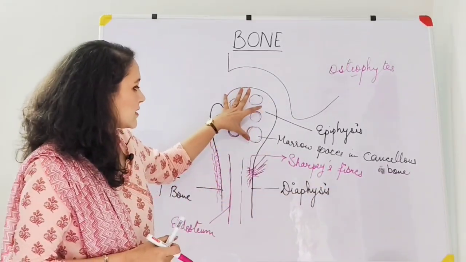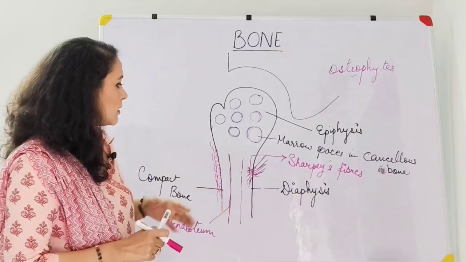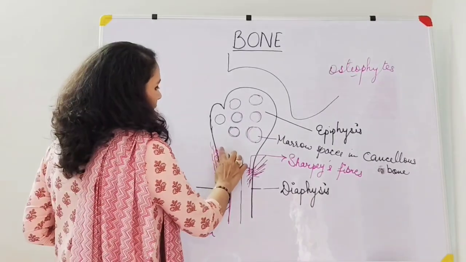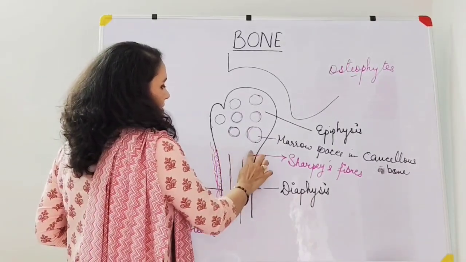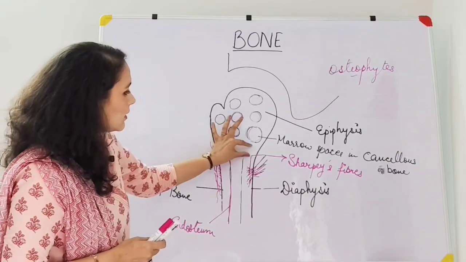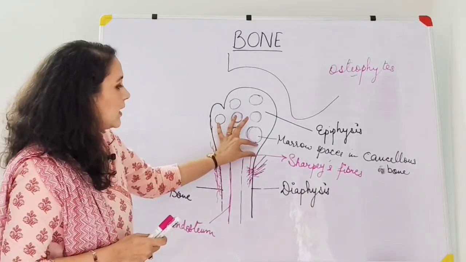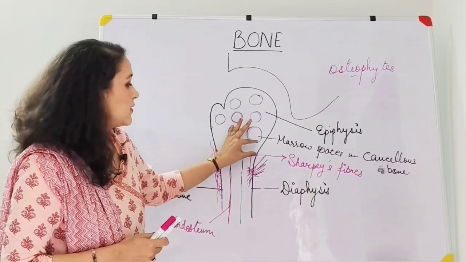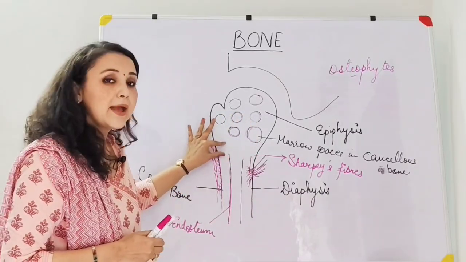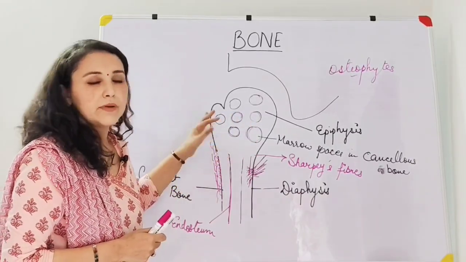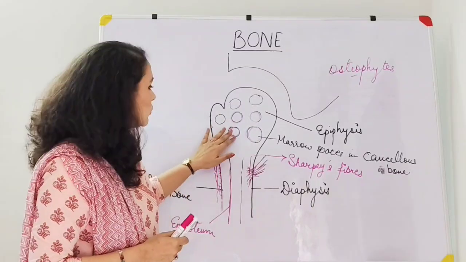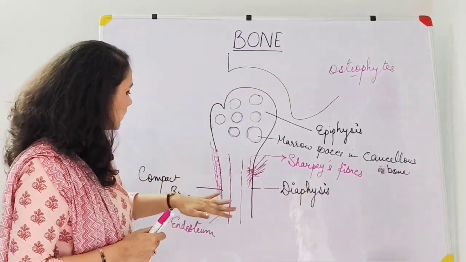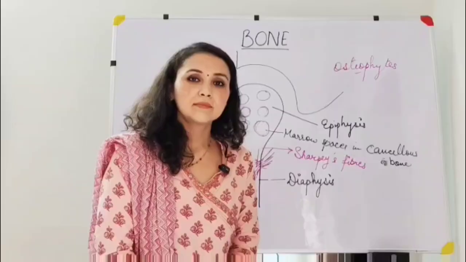This is the epiphysis, diaphysis. This will be the growing end of the bone. If the bone has still to grow, this here is the growing end of the bone, and here is the epiphyseal plate of cartilage present, where the growth occurs. So this is all about the basic features.